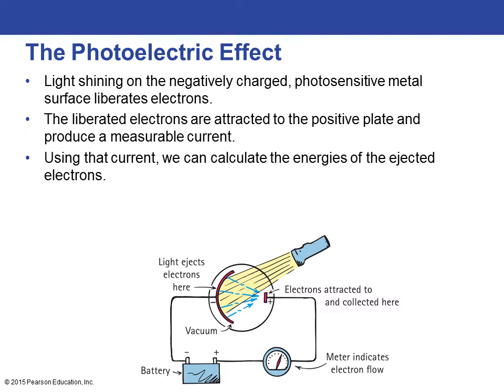You can see the photoelectric effect when you take a piece of metal and give it a negative charge. So you have your battery here hooked up to a wire and hooked up to your metal. You have a negative charge on this end, and then when you shine the light on there, electrons are ejected from that metal, and they're attracted to the positive end over here. We can see the current flowing through this wire, and we can use that current to calculate the energy of the ejected electrons.